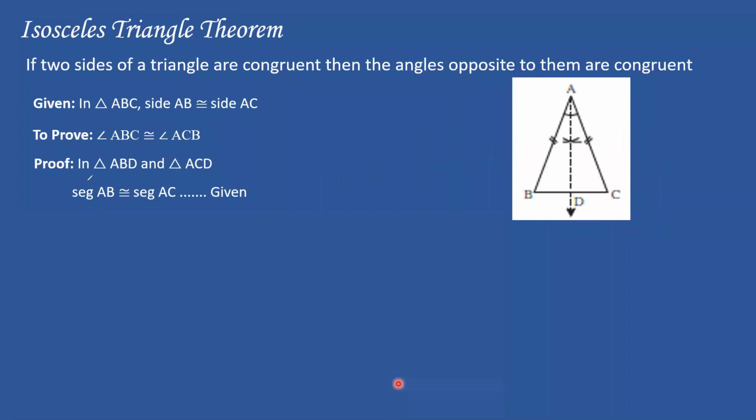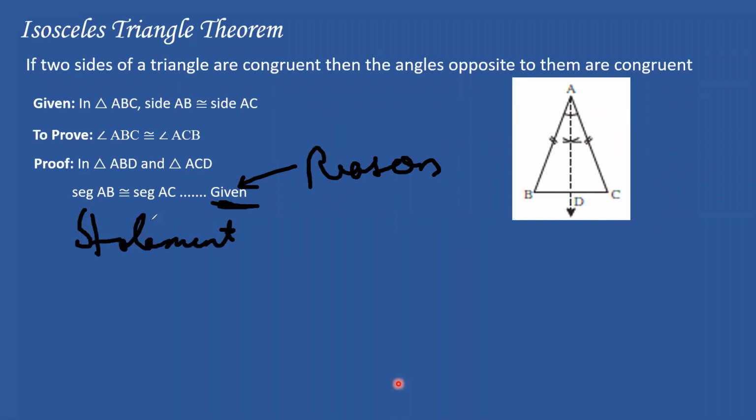Great. So now, the second step is segment AB is congruent to segment AC. Why? Because it is given. Also, one more thing I observed in your answers is that you are forgetting to give this reason. The reason is very important. In a geometry proof, you write the statement on the left side, and the reason. These two things are extremely important. If the reason is not there, think that your marks are gone. So always remember these two things are important.